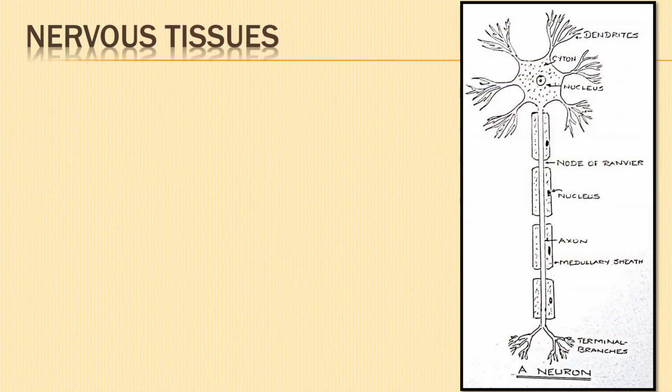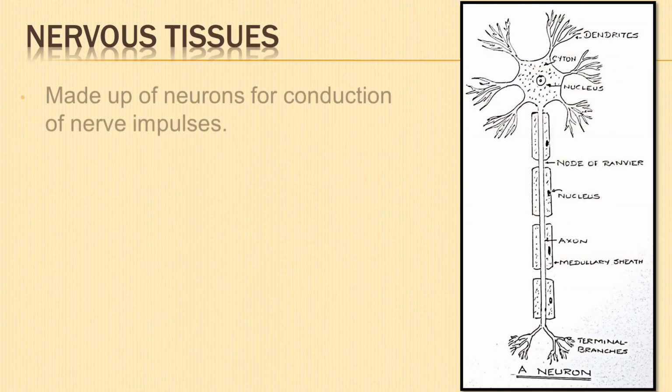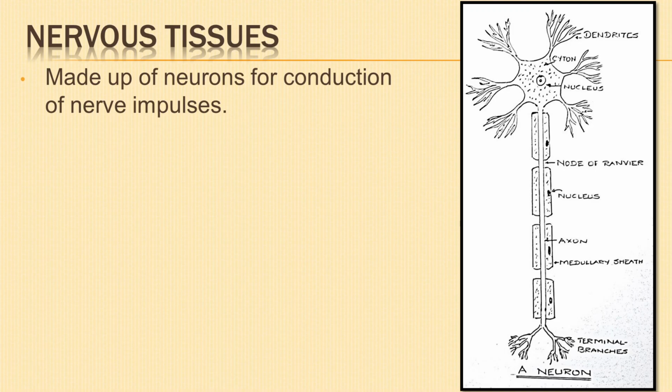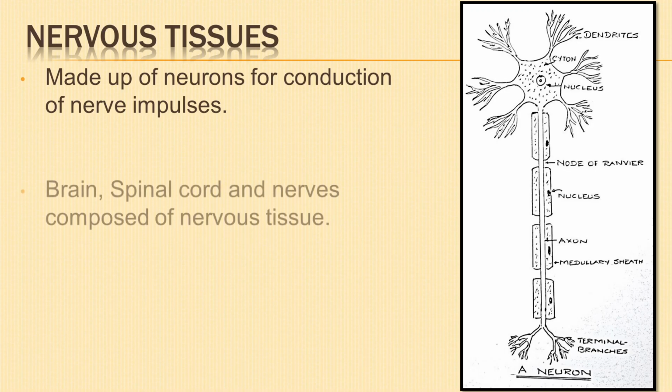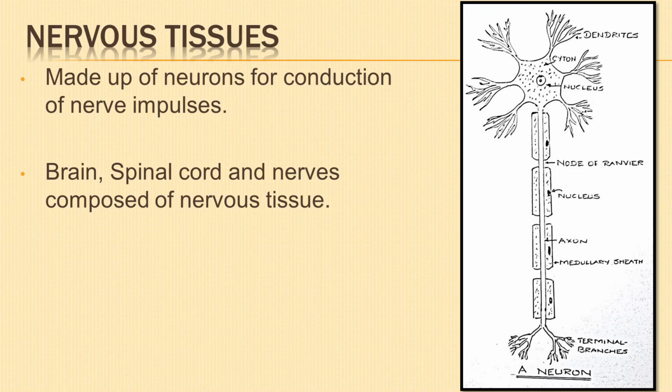Finally, we shall learn about nervous tissue. It is made up of specialized cells called nerve cells or neurons for conduction of nerve impulses. The brain, spinal cord, and nerves are all composed of nervous tissue.